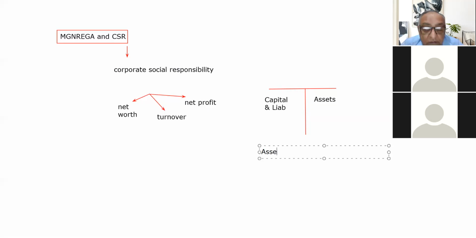Now, assets minus liabilities of the company is known as the net worth of the company. So let's suppose you are running a company of the cost of 100 crore, and out of that 100 crore, you owe rupees 60 crore to outsiders. After deducting that rupees 60 crore, what is yours in that company is only rupees 40 crore, and that is the net worth of your company. So this is the concept of net worth.